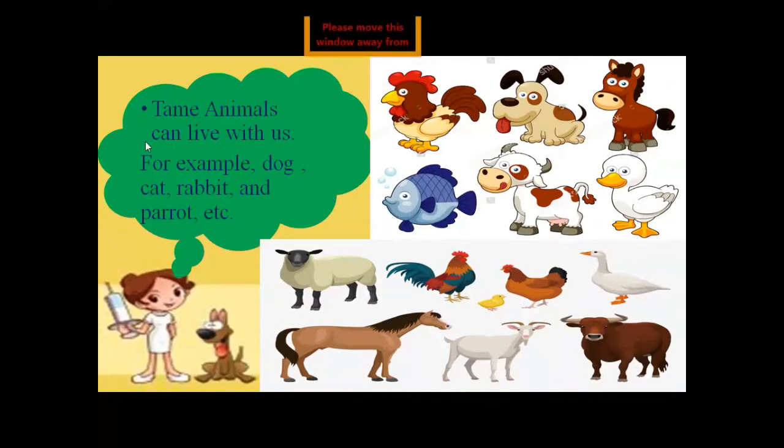As I have shared, tame animals can live with us. All these animals can live with us. That's why we call them tame animals, because we can tame them, we can pet them. Tame animals are also called pet animals and domestic animals.